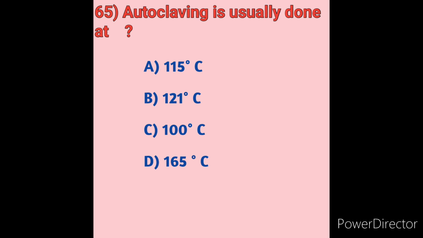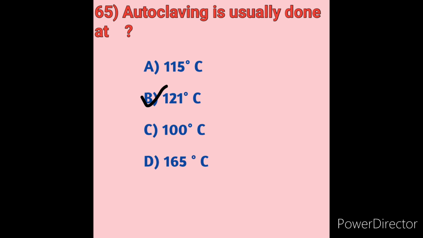Autoclaving is done for 60 to 90 minutes at 120 degrees Celsius, depending on the loading conditions. Effective autoclaving will depend on time, temperature and steam penetration. A specific temperature must be obtained to ensure microbicidal activity. The temperature must be maintained for a minimal time to kill microorganisms. Autoclaving is a sterilization method, and the temperature for sterilization is 120 degrees Celsius. So here option B is the correct answer.